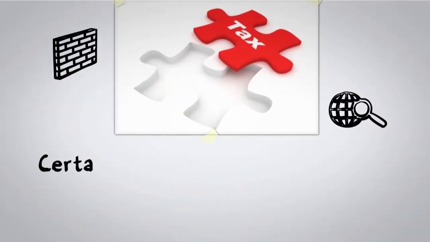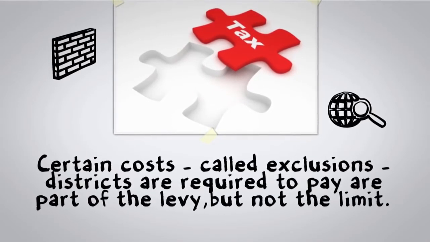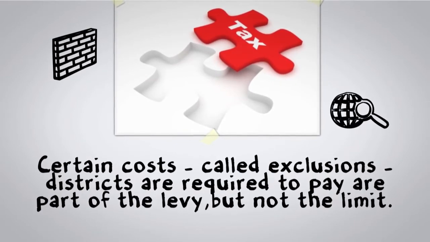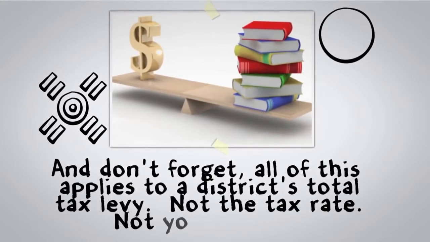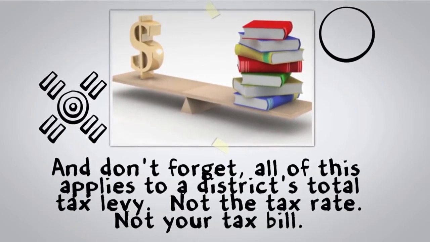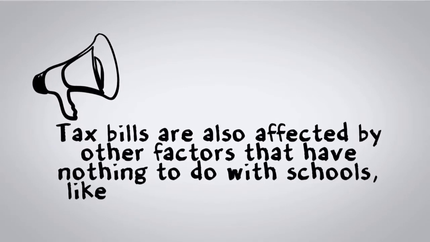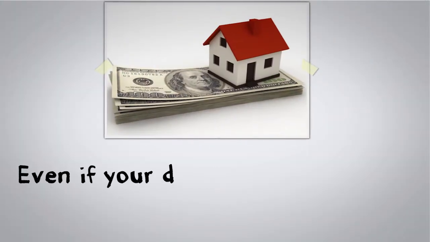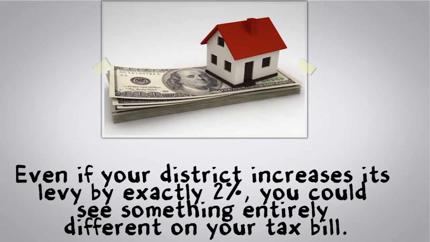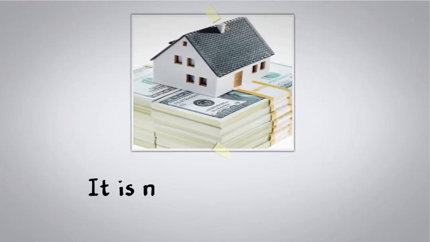By the way, there are certain costs called exclusions that the state says aren't subject to the tax levy limit, but districts still need to pay those. They're part of the levy, just not part of the limit. And don't forget, all of this applies to a district's total tax levy, not the tax rate, not your tax bill. Tax bills are also affected by other things that have nothing to do with the school district, like state equalization rates and local property assessments. Even if a district were increasing its levy by exactly 2%, what you'd see on your school tax bill could be entirely different.